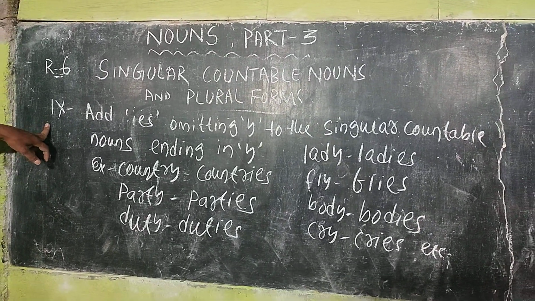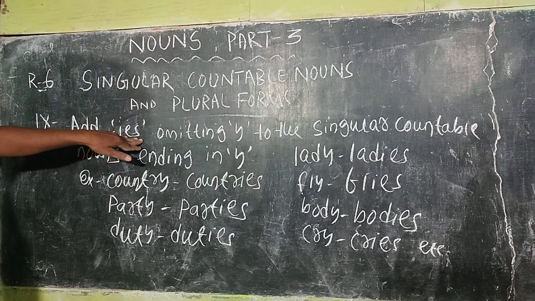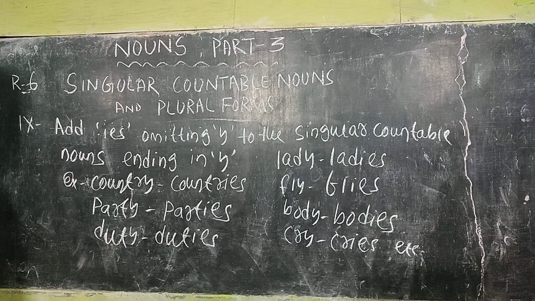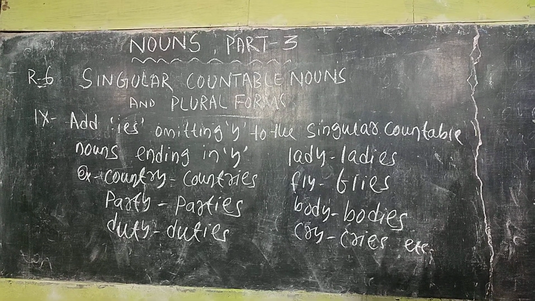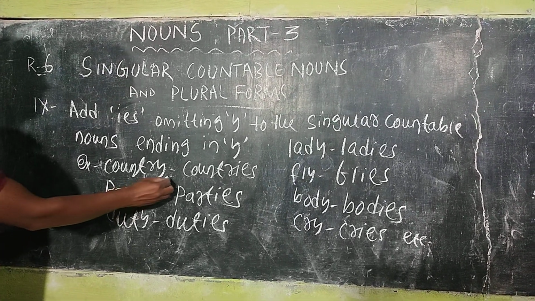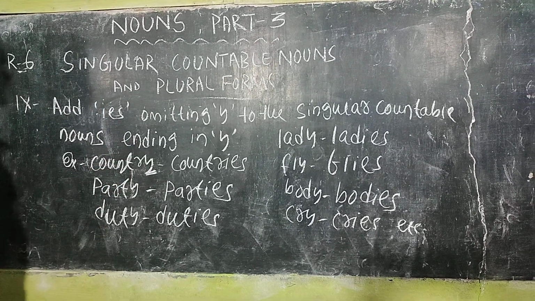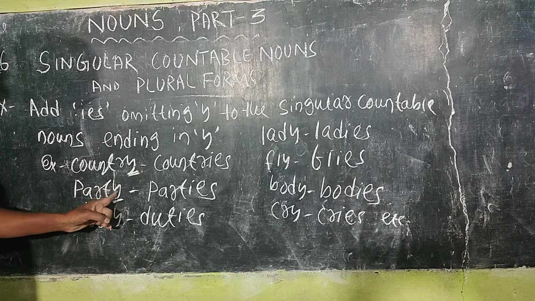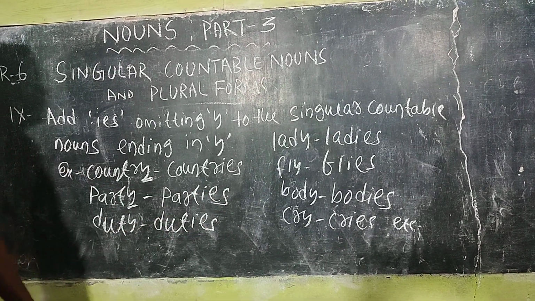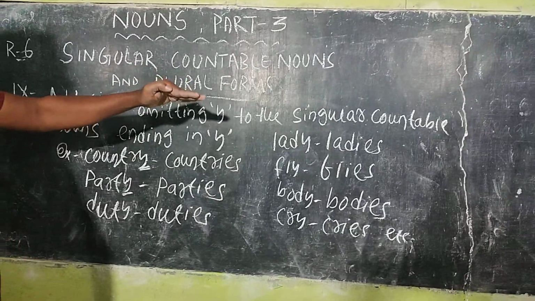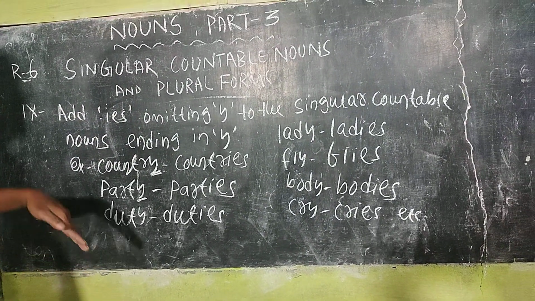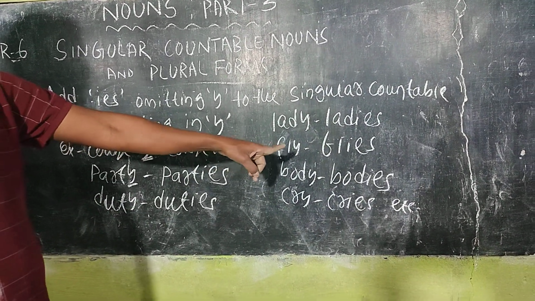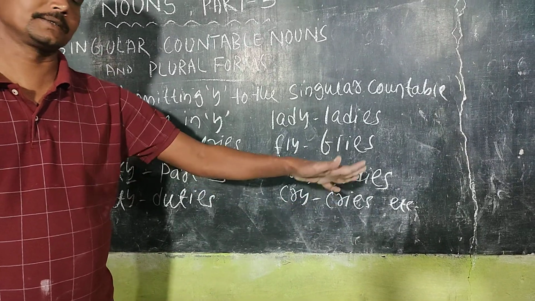Point number 9. Add ies, omitting y, to the singular countable nouns ending in y. Here, country ending in y, party ending in y. We have to omit y and add ies to turn such type of singular countable nouns into plural. Duty, duties, lady, ladies, fly, flies, body, bodies, cry, cries, etc.